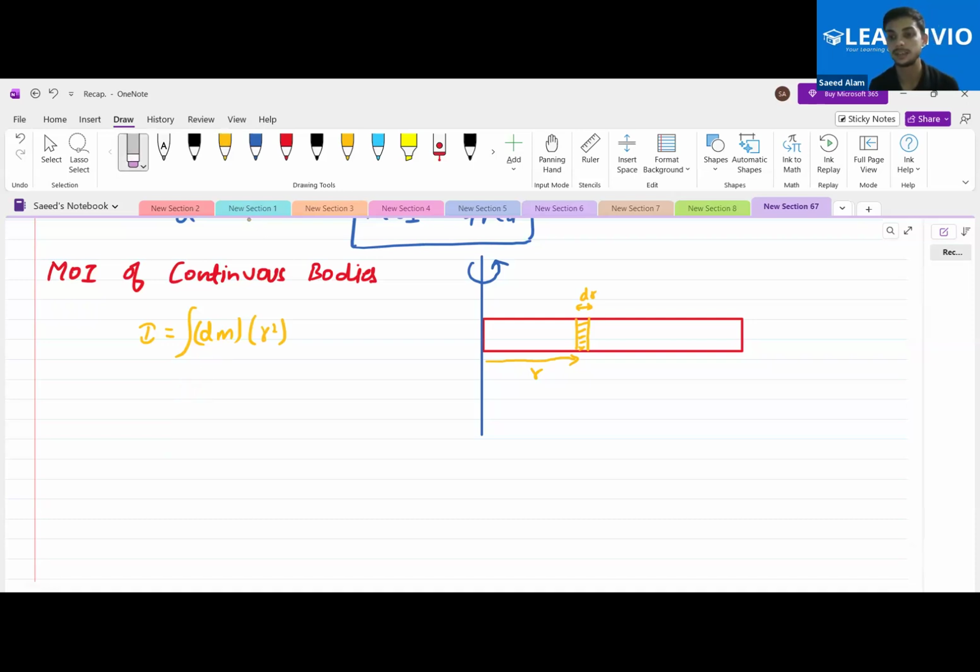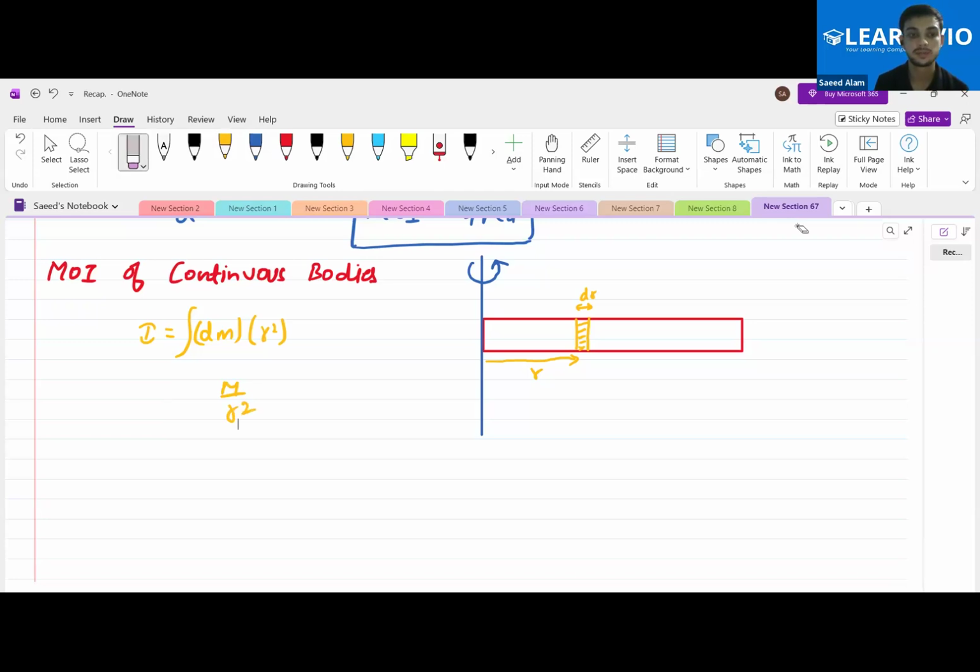Can anybody tell me how we actually wrote that earlier when we were doing the center of mass? M by L. Yes, what is it?